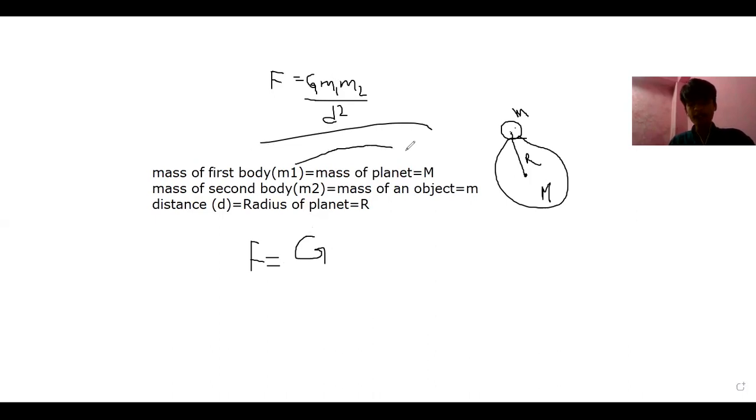M1 is capital letter M. You can tell with me also. And what is M2? What should we write instead of M2?